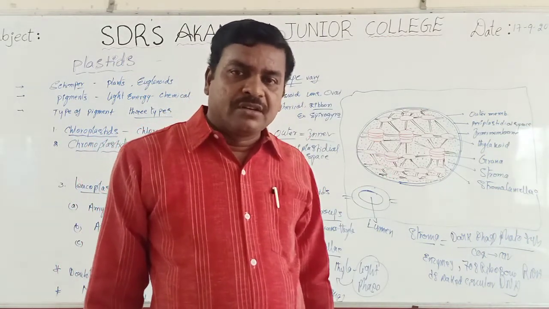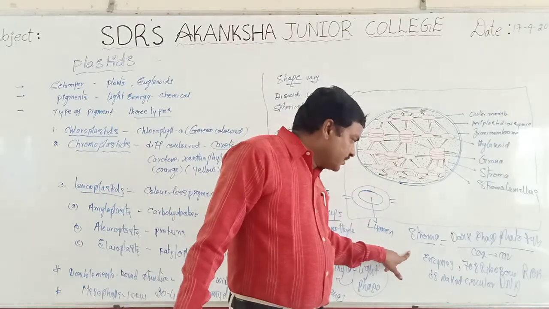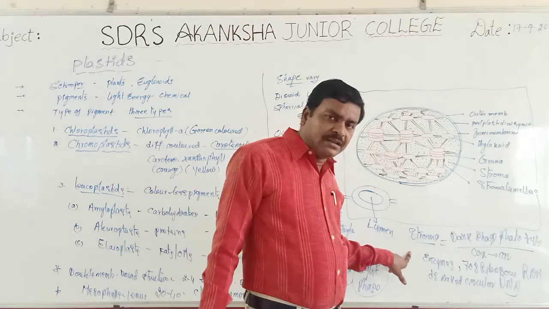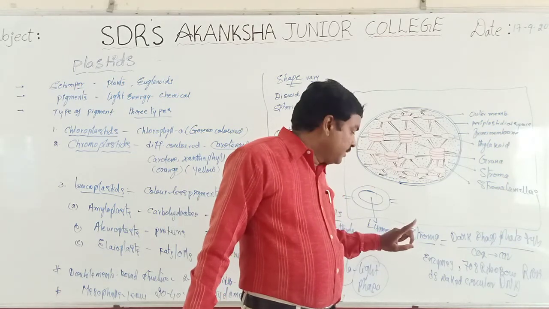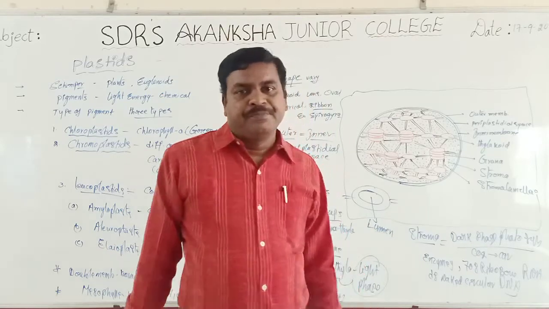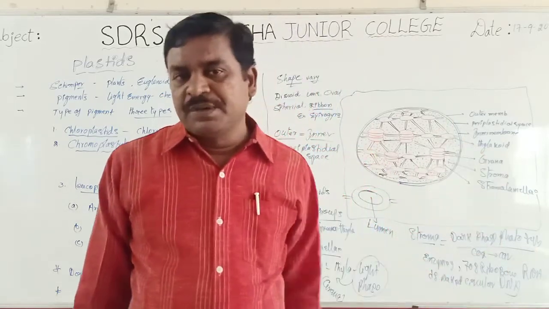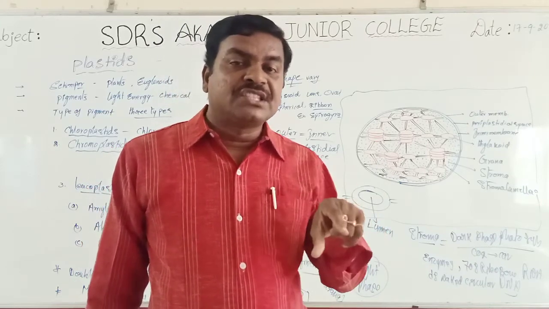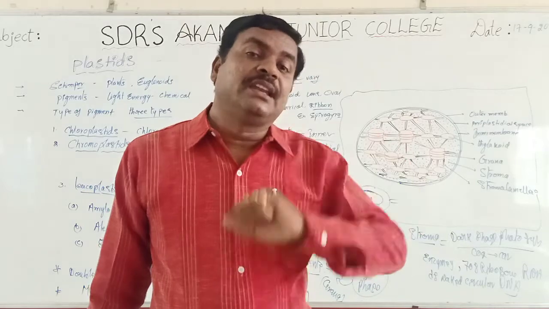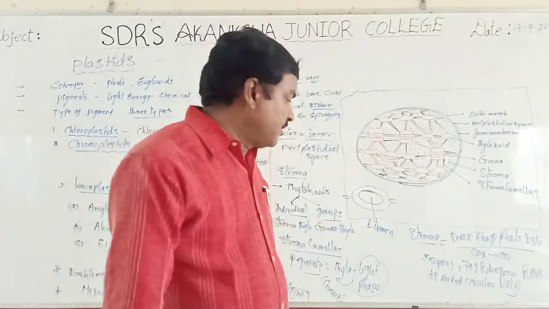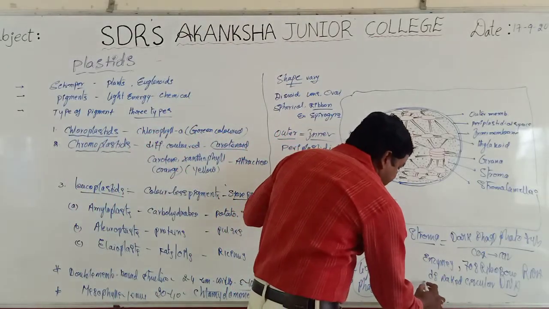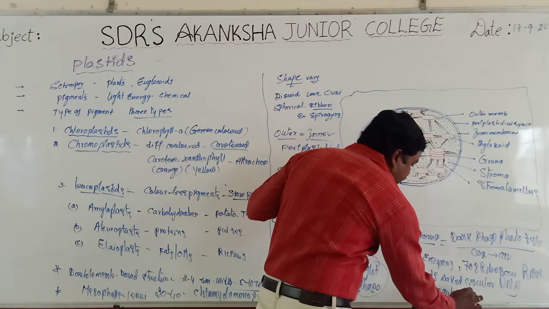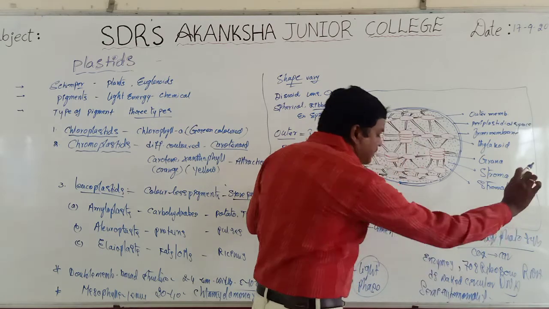Not only in mitochondria, but also in chloroplast. Due to the presence of self-replicating DNA, these are also called semi-autonomous cell organelles.